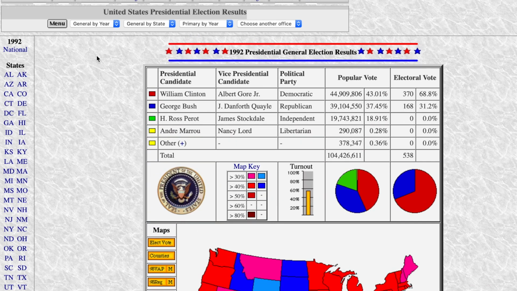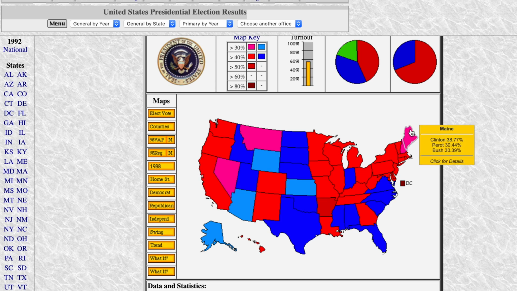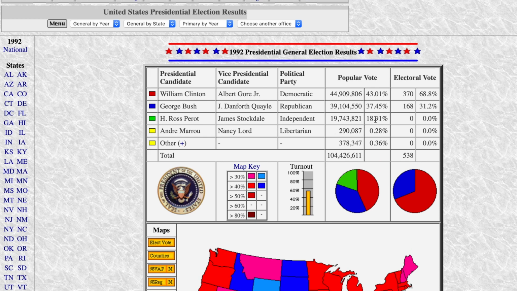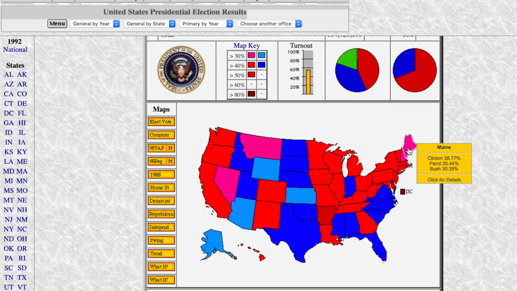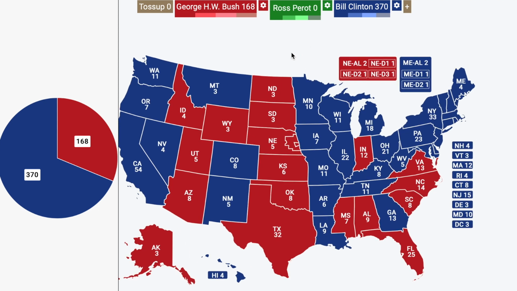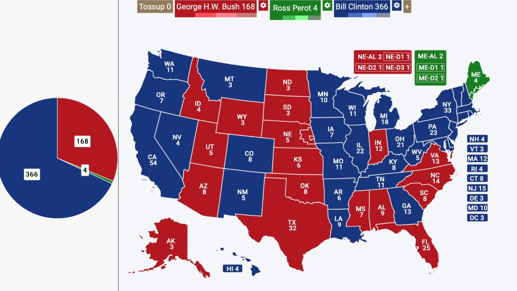But yeah, I have the 1992 election loaded up, and Ross Perot's strongest state was Maine. He actually came second place in Maine. We see here nationally he got just under 19% of the popular vote, significantly behind Clinton and Bush, but he was not too far behind actually in Maine, just above Bush in Maine, and he almost got an electoral vote there in Maine. And I think if he hadn't dropped out, he would have gotten enough support to win Maine, because what happened is that he lost several points when he tried to rejoin the race.